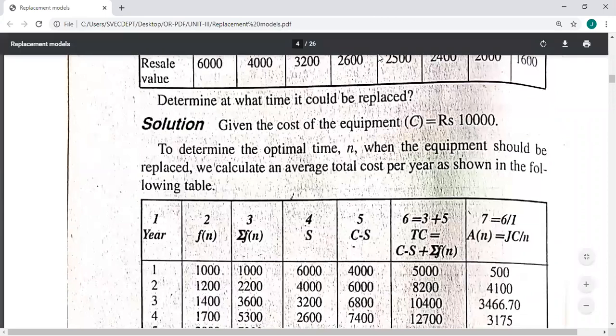So here you observe that capital cost is 10,000. First year, this is the maintenance cost. It is given in the problem. So you accumulate the values, 1,000 plus 200, 1,200, like that.